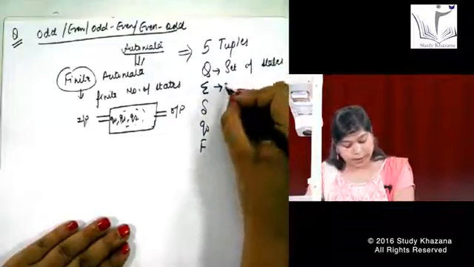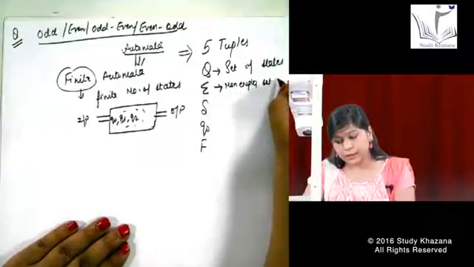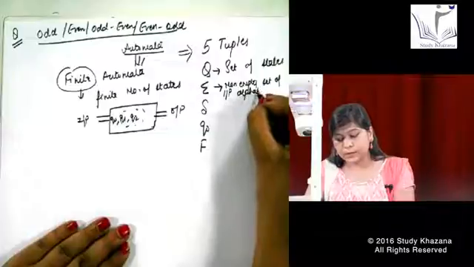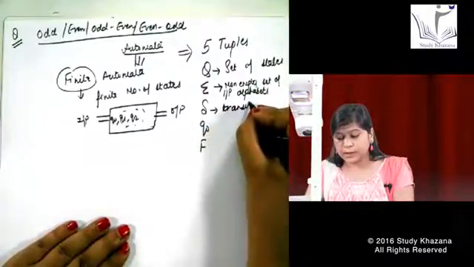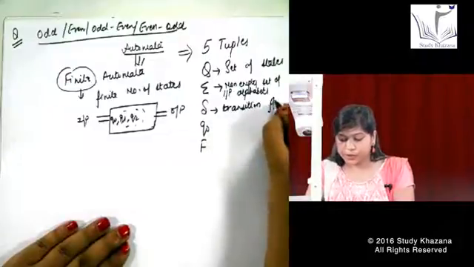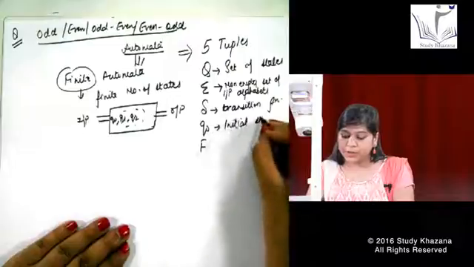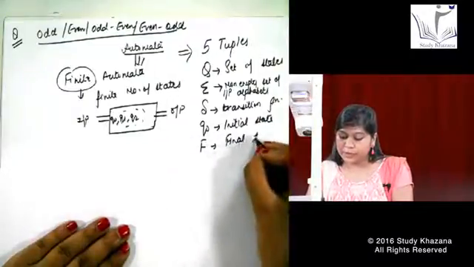This sigma is nothing but the non-empty set of input alphabets. Then we have a transition function. Then we have Q0 as our initial state, and then we have F as our final state.